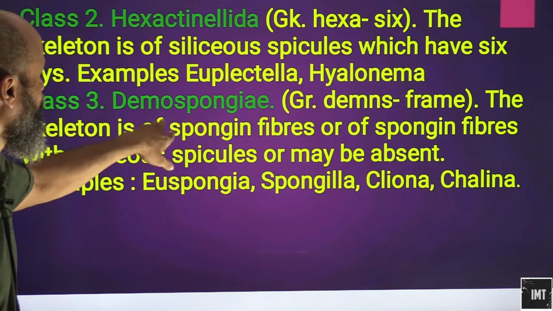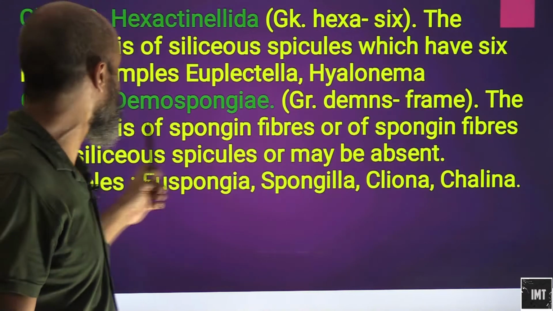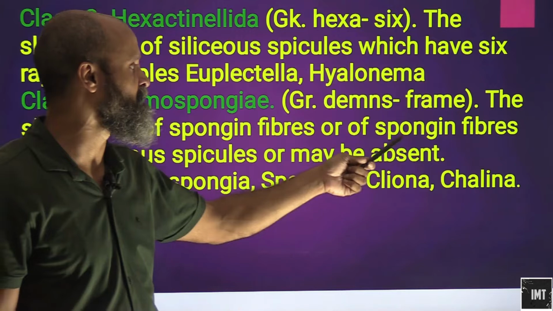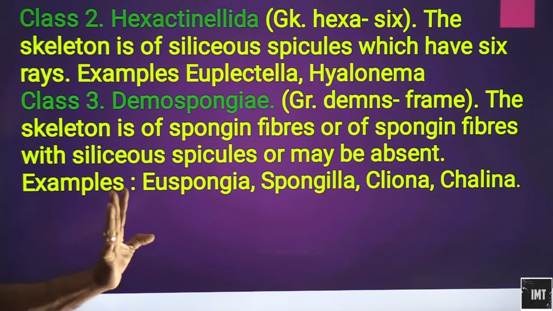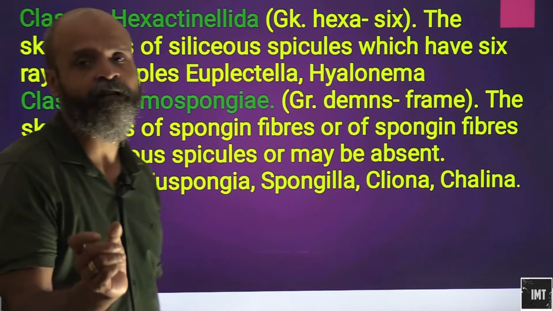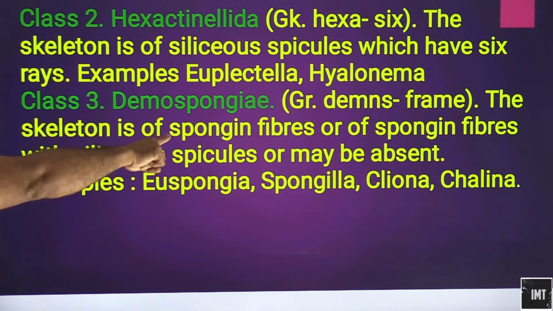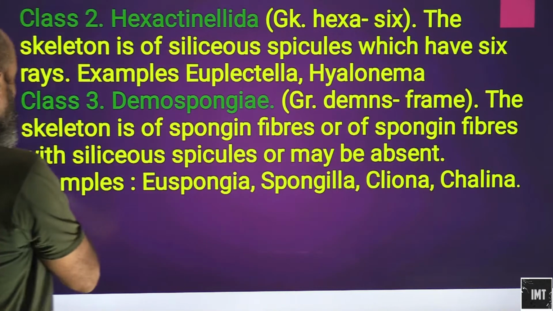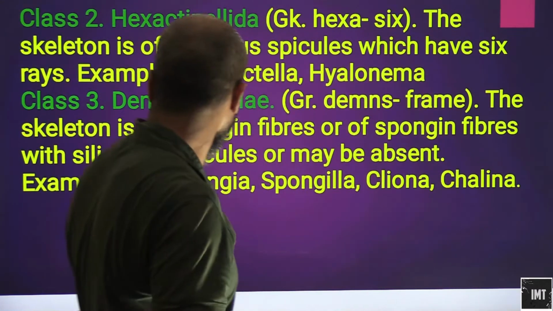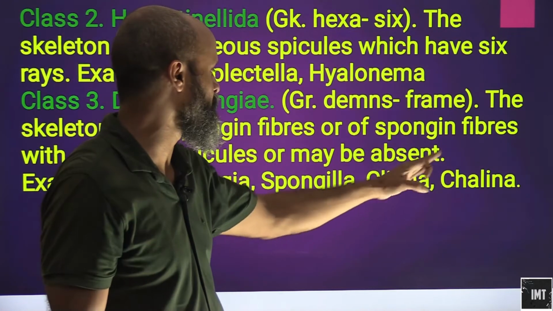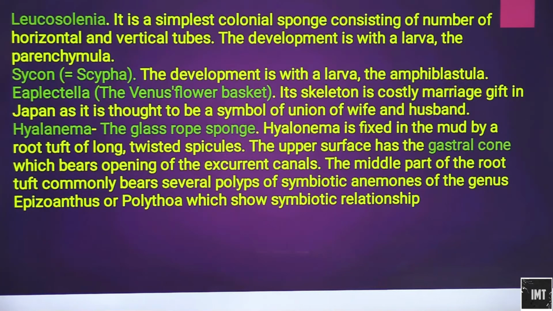Then we have Demospongiae. Here the skeleton is made up of spongin fibers, or spongin fibers with siliceous spicules, or may be absent. Examples: Euspongia, Spongilla, Cliona and Chalina.